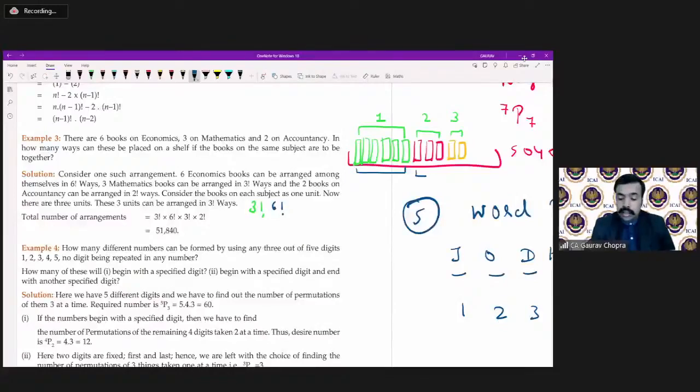Similarly, the other group of mathematics, we are having 3 books, and these 3 books can be arranged in 3 factorial ways. That's why we have written 3 factorial. And after that, we are having again 2 books on accountancy, and these 2 can be arranged in factorial 2 ways. Now we can multiply them and get the result.